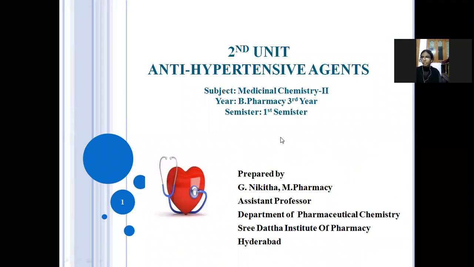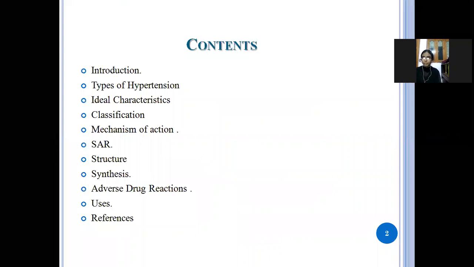Today we are discussing the antihypertensive agents topic. In the last class we discussed the introduction, what hypertension is, the types of hypertension, the ideal characters that should be present for antihypertensive drugs, and the classification.